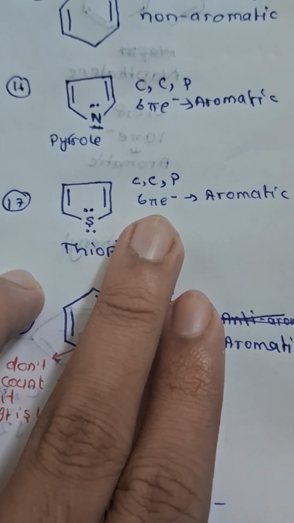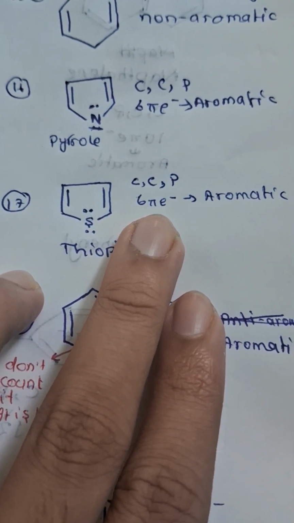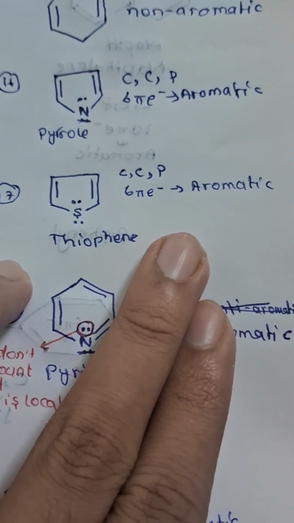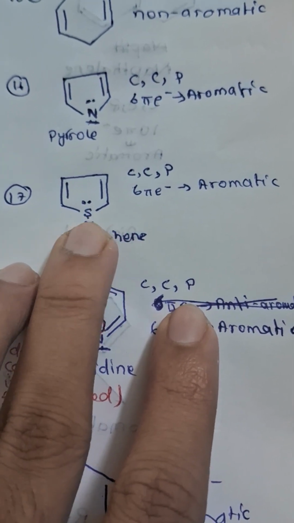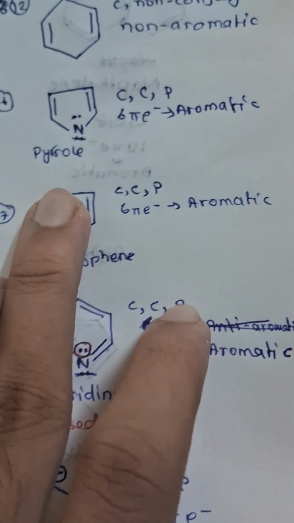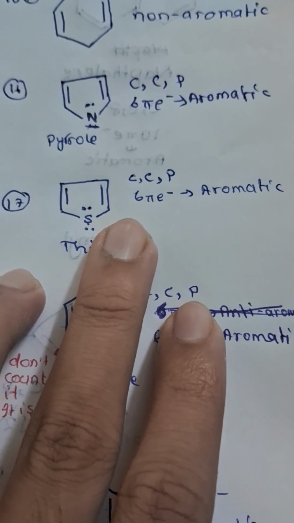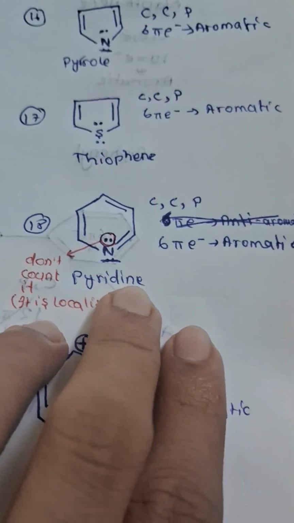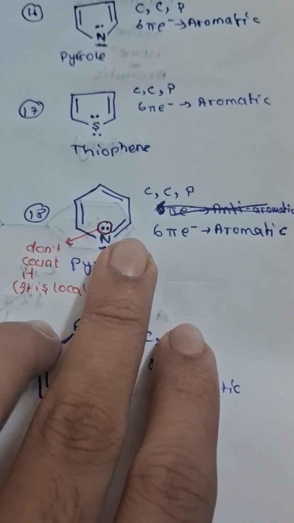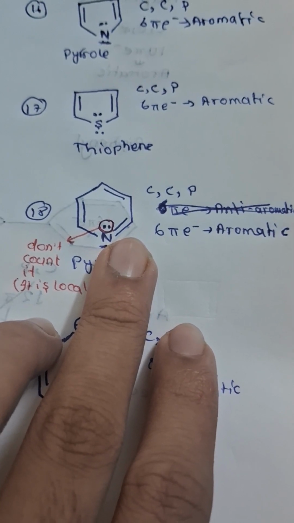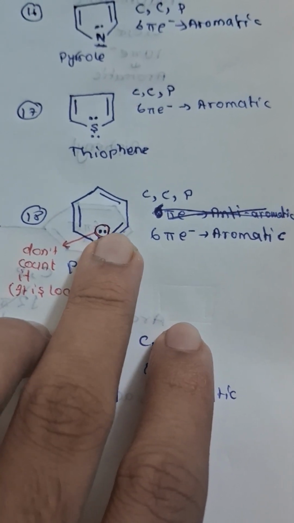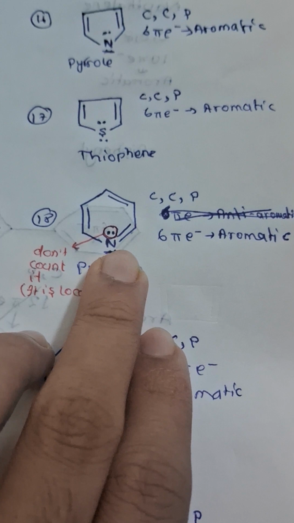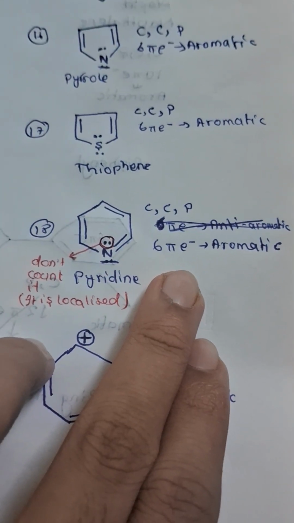Conjugated, cyclic, and it is planar. This is thiophene, 6 pi electrons. Don't count this electron because it is not taking part in the conjugation or delocalization of electrons, so aromatic. And how about pyridine? This is cyclic, conjugated, but don't count these electrons, it is localized. So 6 pi electrons, aromatic.